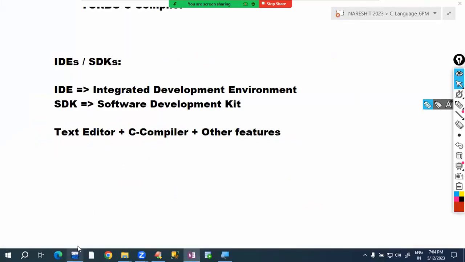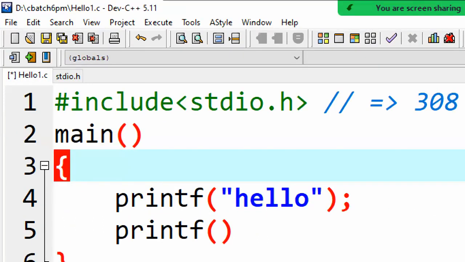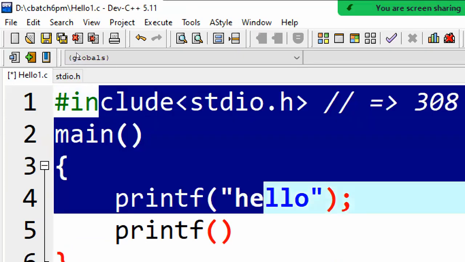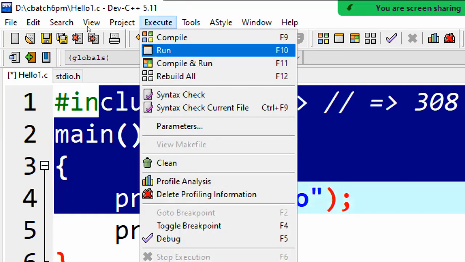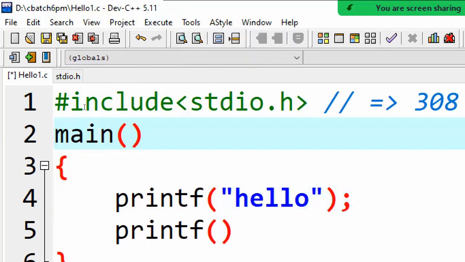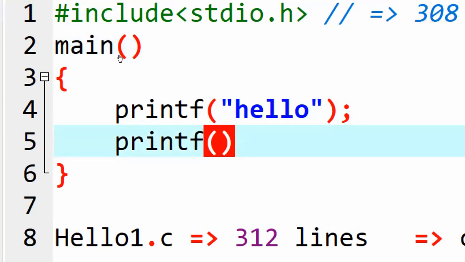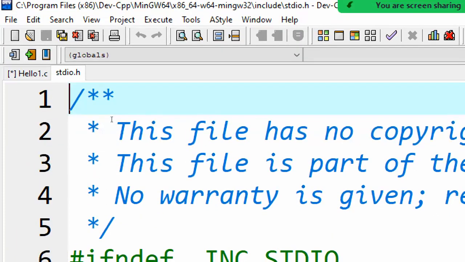So here, this is the Dev C++ IDE. Here we are able to type, yes. Here we are able to compile, yes. Here we are able to run, yes. And apart from this, we are getting many features. If I press the Control key and click on a header file, I go directly to that header file. This is one feature.